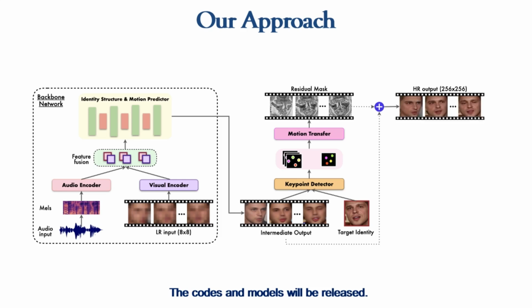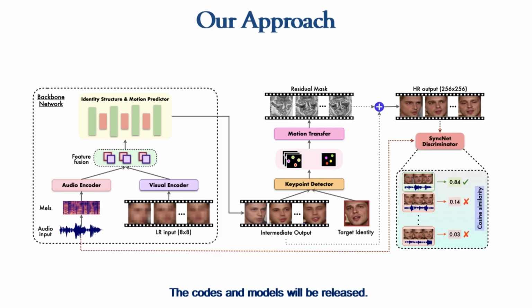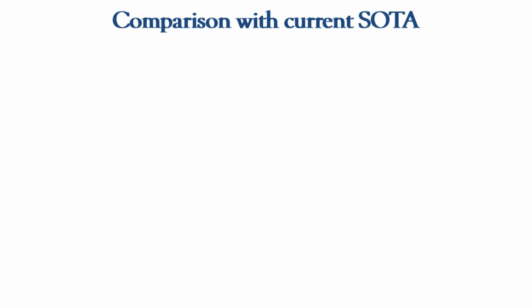The final output from our network is a realistic, high-quality 256x256 dimensional talking face video 32 times upsampled from a mere 8x8 video. We train our network using a host of other losses like the sync loss using a lip sync discriminator, and landmark-based region loss to improve the quality of our generations. Please refer to our paper for more information about the losses and training procedure. We now move on to the comparisons and show more results from our method.